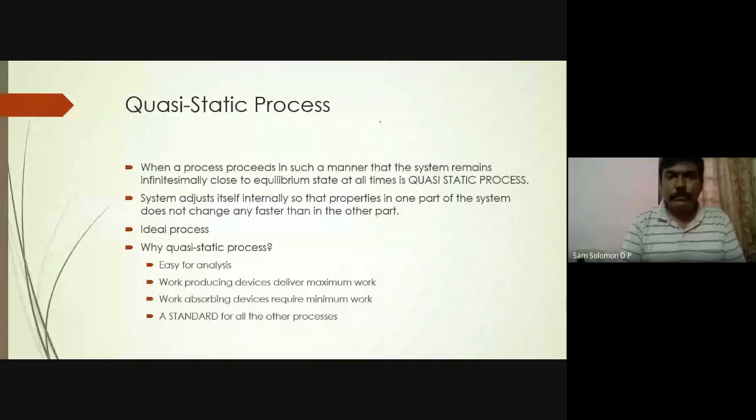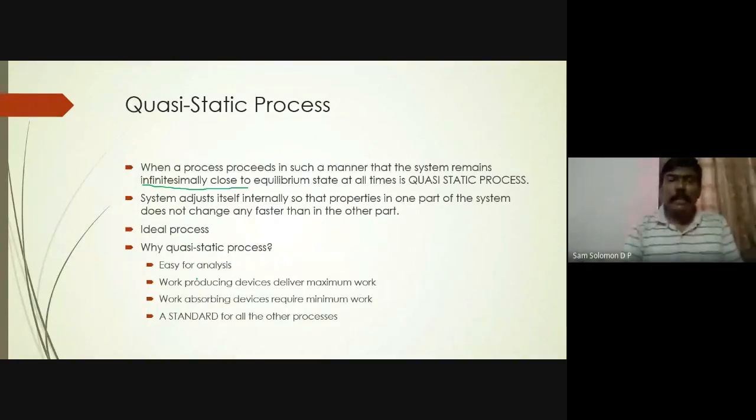So when a process proceeds in such a manner that the system remains infinitesimally close to equilibrium, the actual equilibrium cannot be attained, but very near to equilibrium, then that is called a quasi-static process. Very near, that is what we call infinitesimal. Infinite is infinitely large, or infinitely small. So infinitesimally close is similar to infinitely small. Okay, so infinitesimally close to equilibrium state.